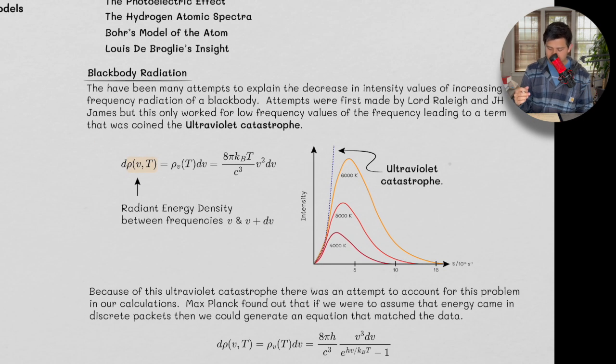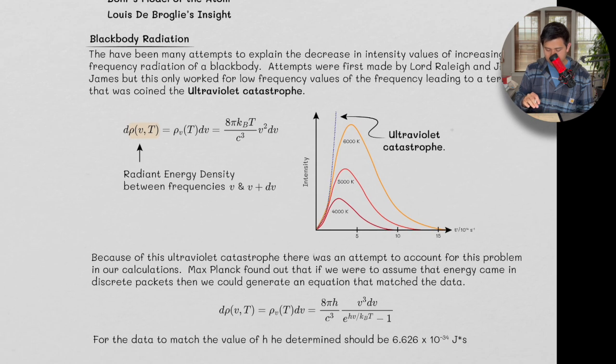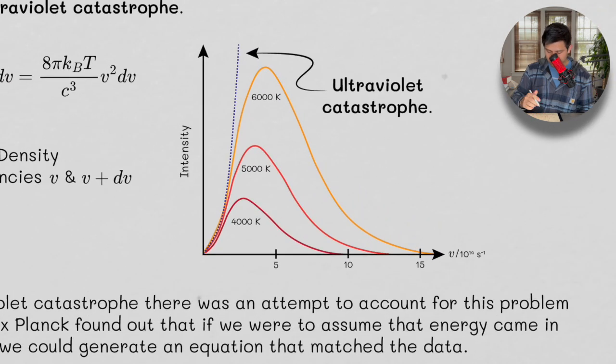Well, the first attempt at this was made by Lord Rayleigh and J.H. Jeans, but this only worked for low frequency values. The match worked for these frequency values, but beyond that, there was a huge divergence, and you could see that.